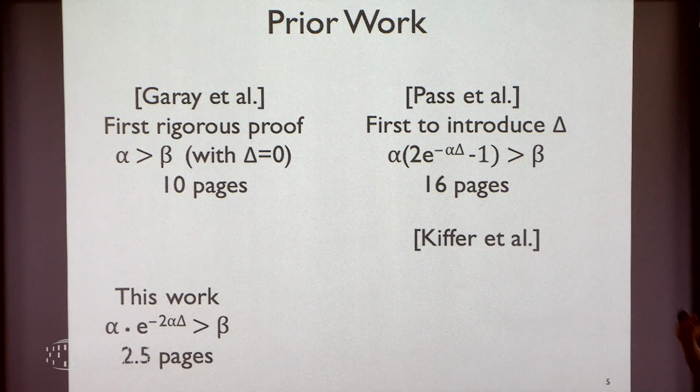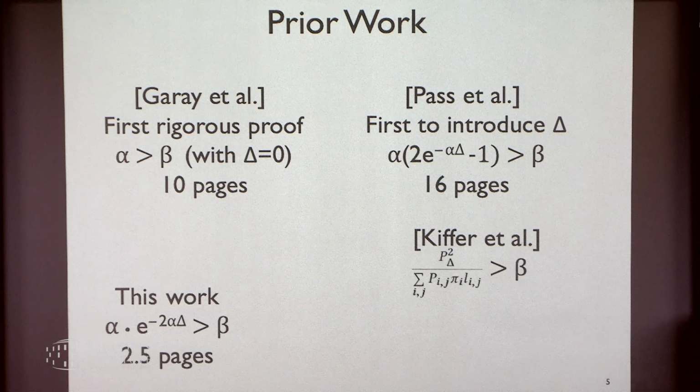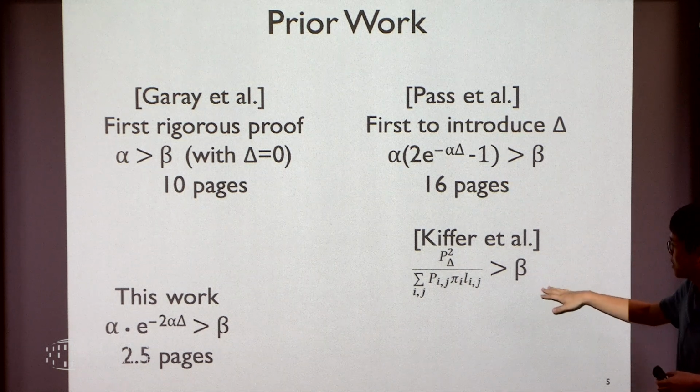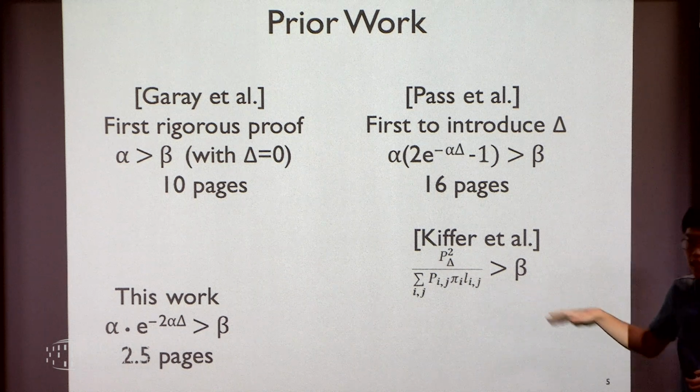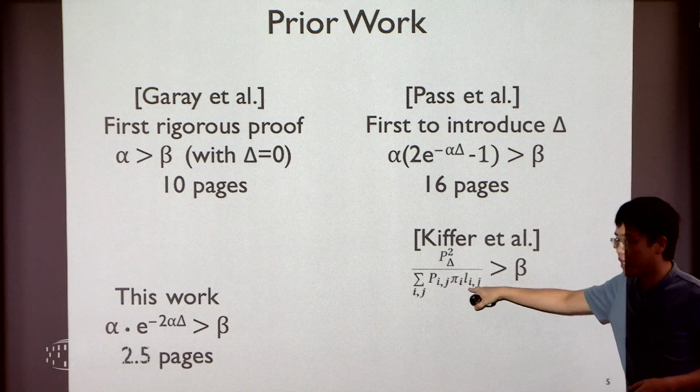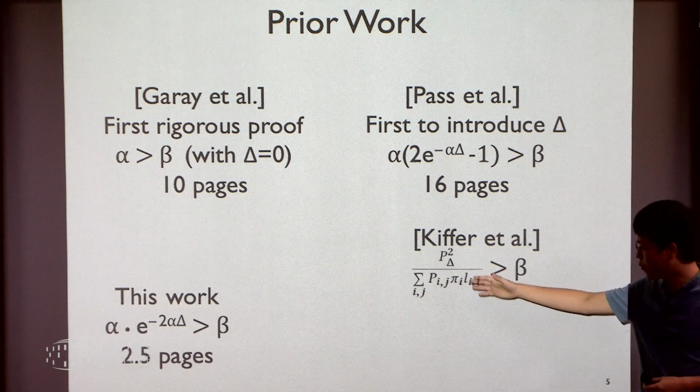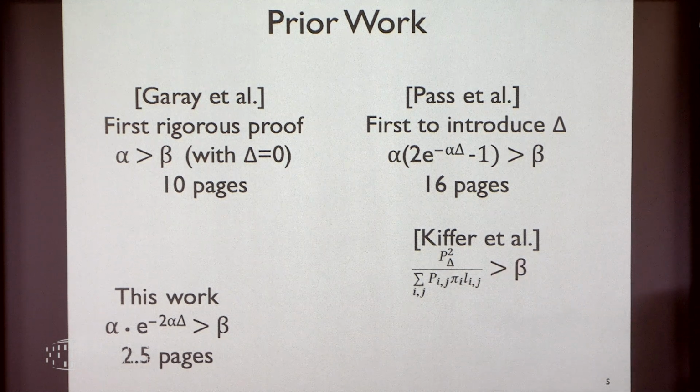So next up is Raj Moha's paper, Kifo et al. They introduced Markov chains to tighten up this result. And their analysis is actually quite simple. It doesn't add any pages, so it's the same amount of complexity as the previous one. But the complexity lies somewhere else: the end result is not so simple, not so nice. Instead of having a few variables, they needed this quantity to be greater than beta, whereas these are from the Markov chain, the probability, the stationary distribution, and so on.